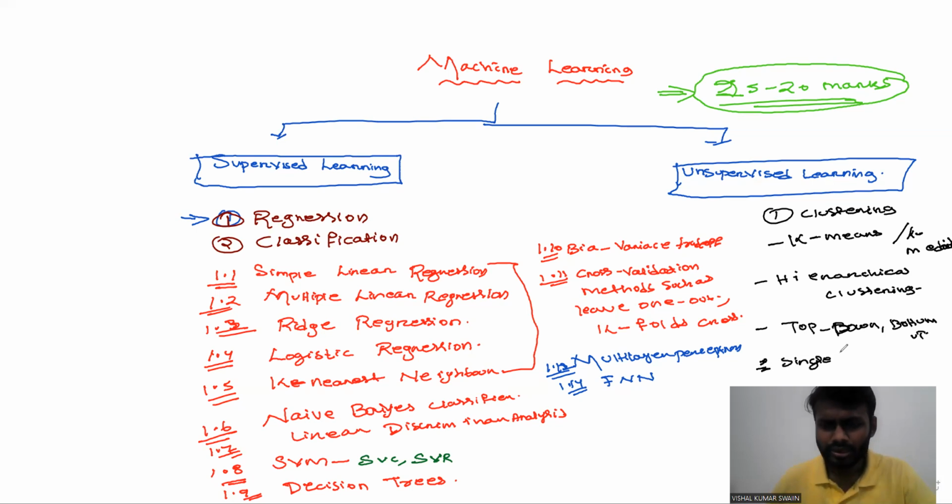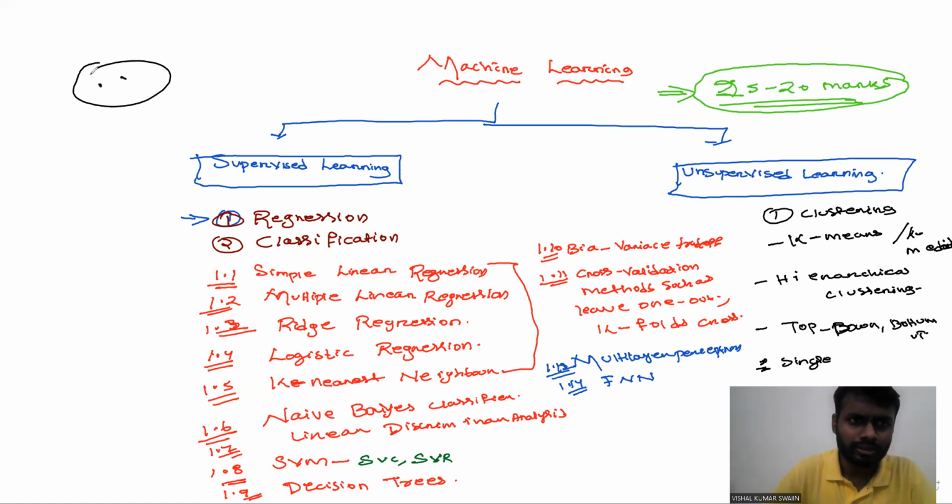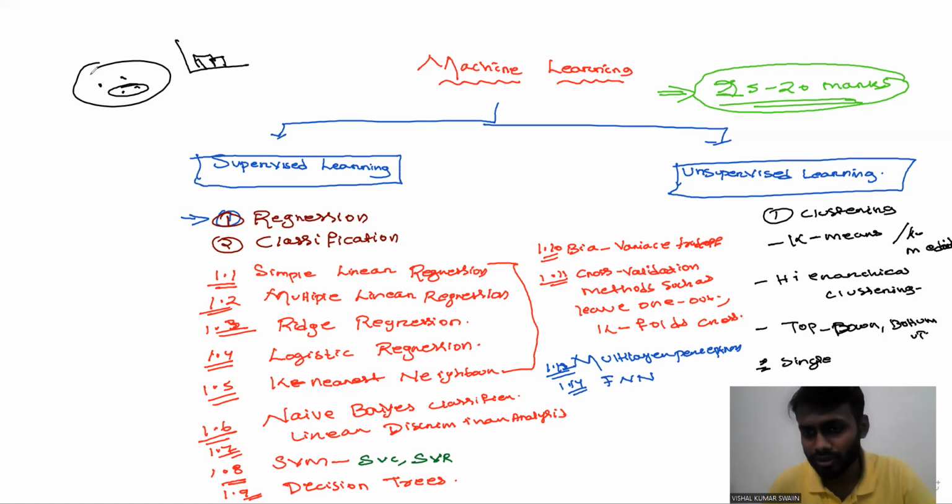Whenever multiple things are there, you will combine each and everything, and likewise you will do. Those who know the things will find it very easy, but for those who don't know, it is difficult, so I will explain. These are very small topics: single linkage and multiple linkage.